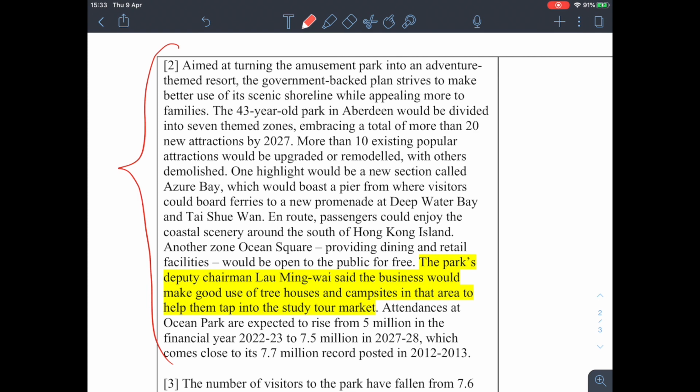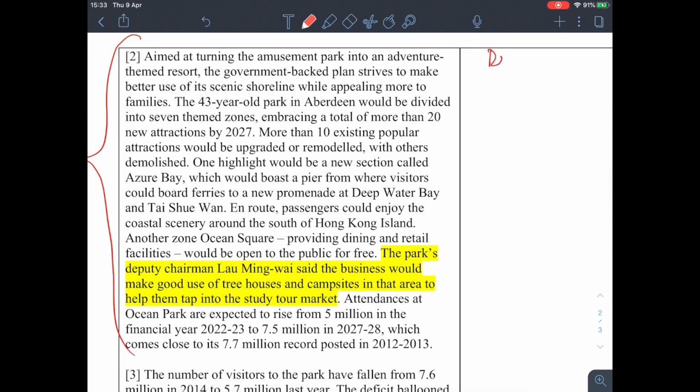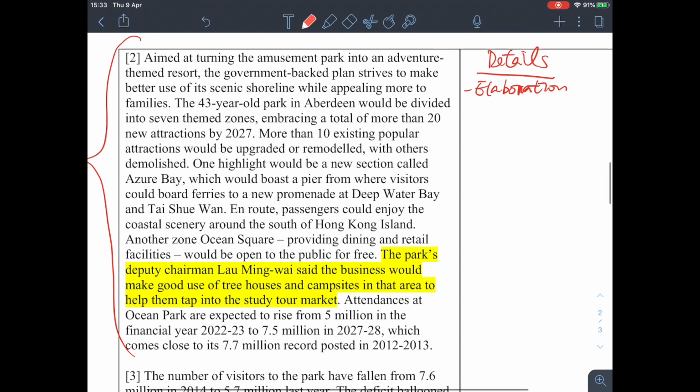So you have read the second paragraph. What did I include here? We have the details. Normally in the second paragraph we have the elaboration. This time it is the details of the plan, and we have supporting examples. So what details do we have here?